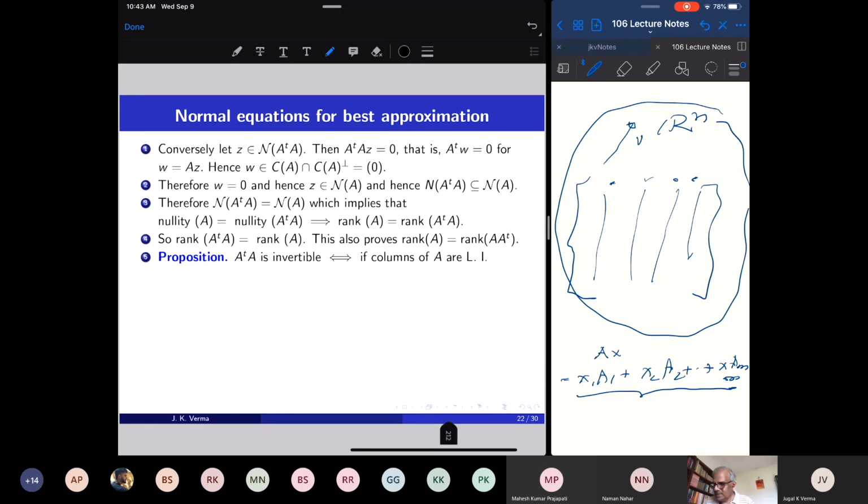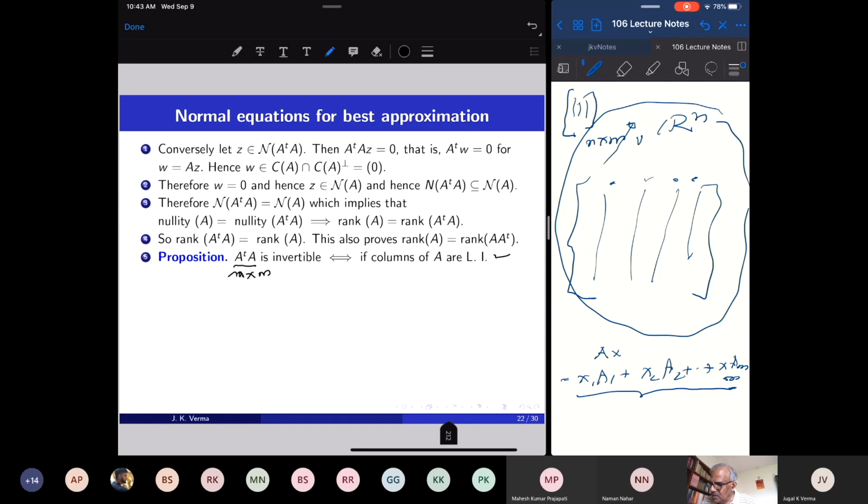So let us see as a consequence of this that A transpose A, which is an M by M matrix, is invertible if and only if the columns of A are linearly independent. A was a tall matrix, N by M. It has M columns.